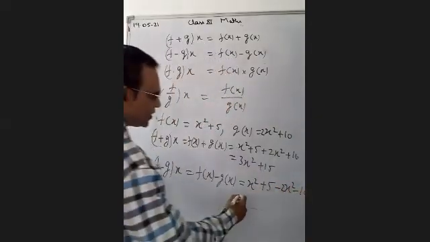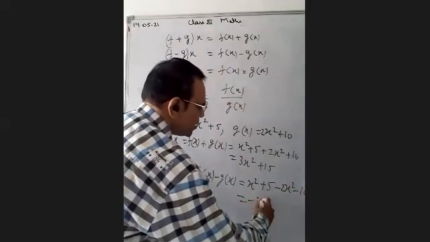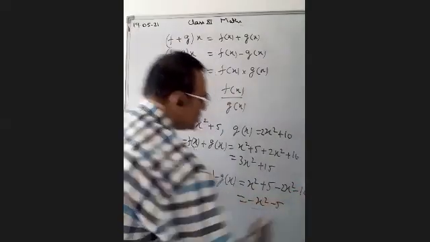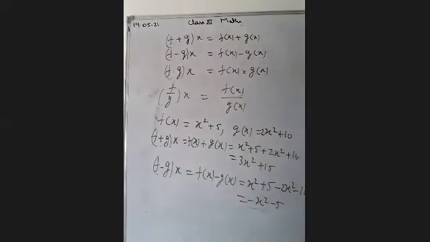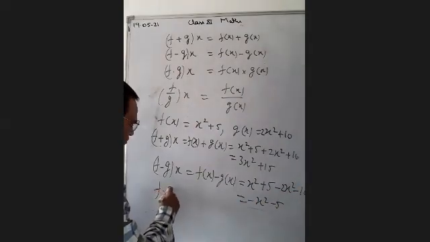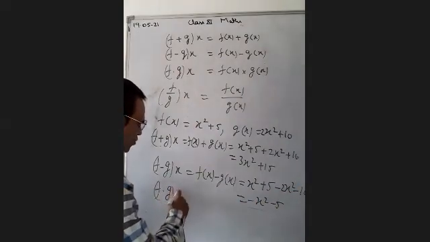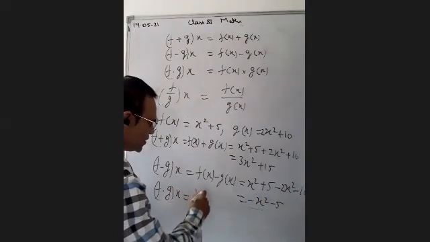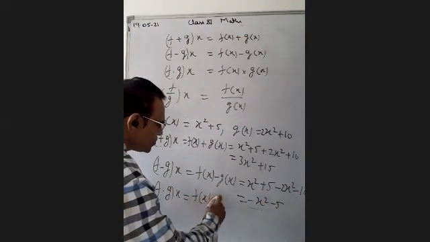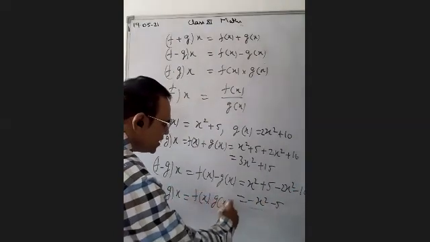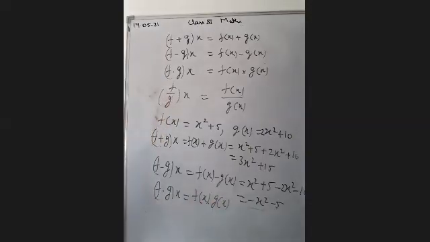The answer will become minus x square minus 5. This is the difference of two functions. If we want to find the multiplication of two functions, f dot g, we have to multiply these two functions, f(x) and g(x). You can multiply yourself also.